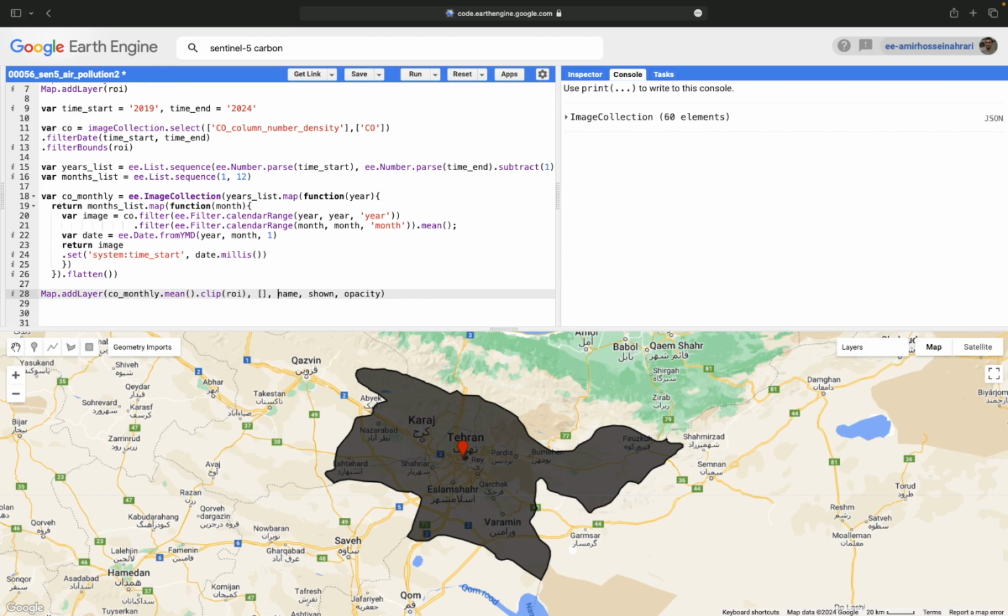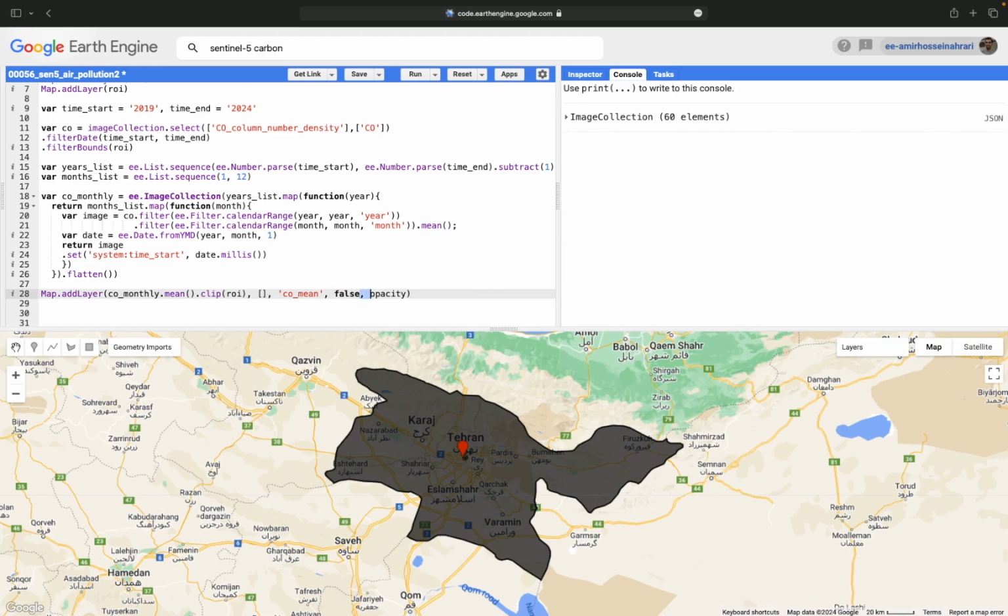You can adjust the visualization parameters in the next step in the layer settings. The name of the layer you want to show is CO mean, the average image, because in the visualization process we need to have an overview or a quick look at the data. And the shown parameter, meaning: are you going to show the result immediately or not? You want to choose when the output shows.